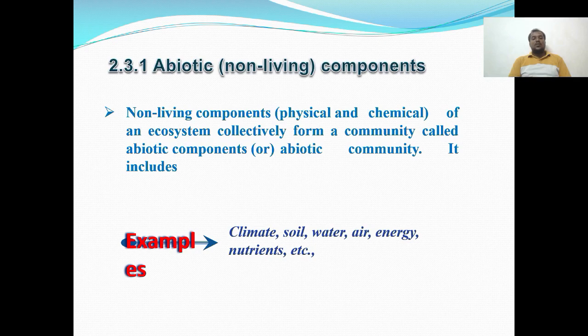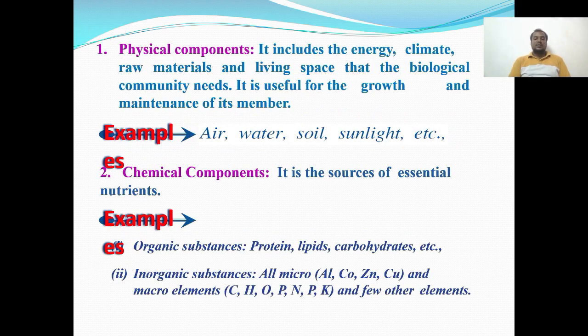Abiotic components: the non-living components of the ecosystem collectively form a community called abiotic components or abiotic community. It includes climate, soil, water, air, energy, and nutrient materials. Then physical components include the energy, climate, raw materials, and living space that the biological community needs. It is useful for the growth and maintenance of its members. Examples of physical components are air, water, soil, and sunlight.